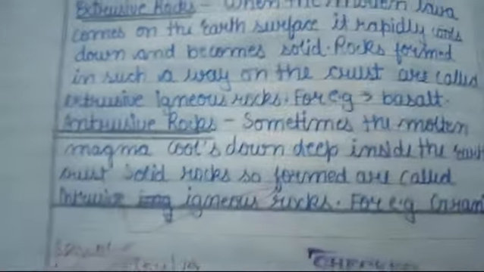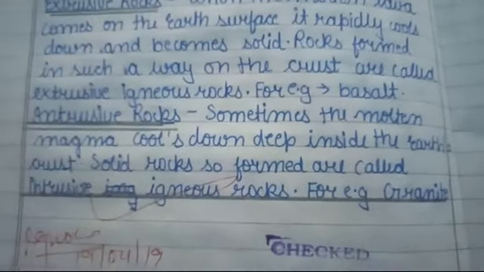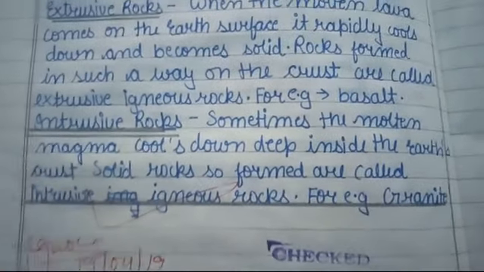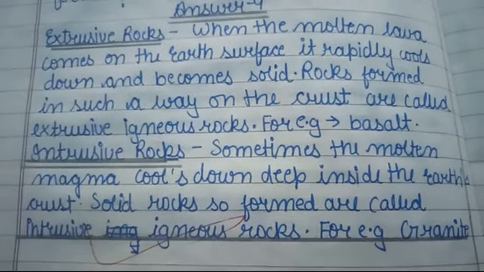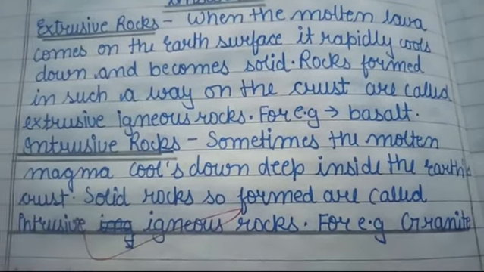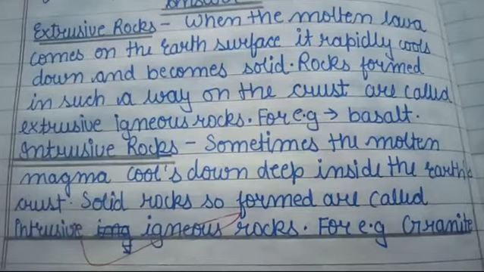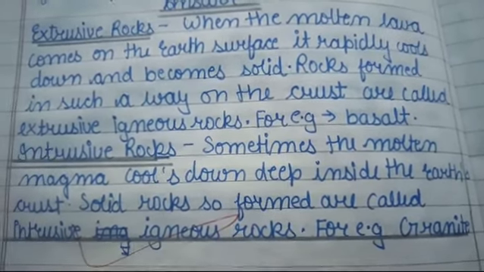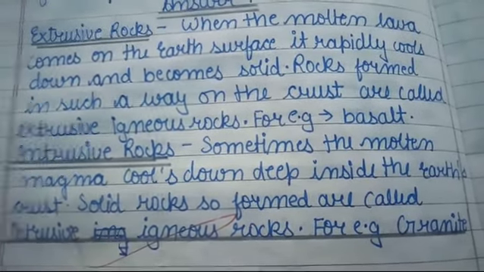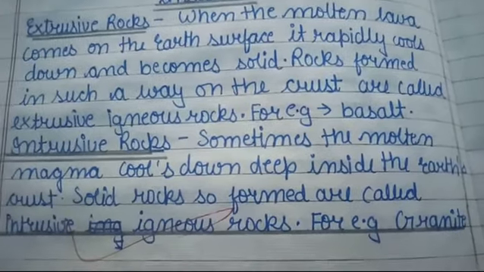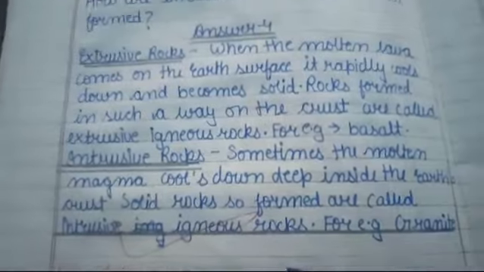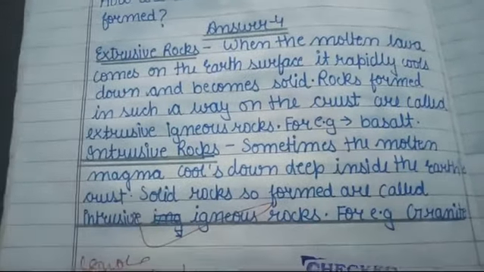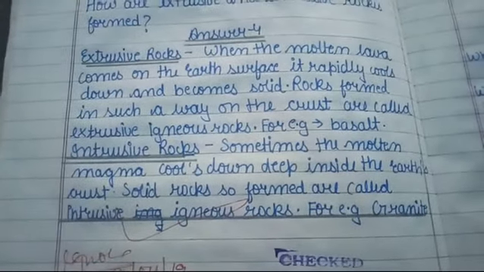Okay beta. Now intrusive rocks. Sometimes the molten magma cools down deep inside the earth crust. Solid rocks so formed are called intrusive igneous rocks. For example, granite.